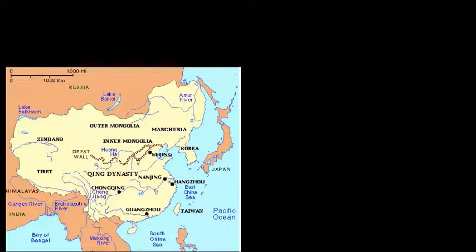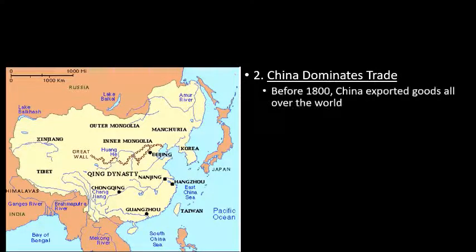All right, so I like talking about this, guys. It's pretty crazy, but why did Great Britain do what they're going to do, which is conquer China? Well, it starts with this. China dominates trade. Think about the different periods of imperialism. Europeans have always been fascinated with trying to get to Asia, to get spices, to get silks, to get all kinds of goods out of Asia.